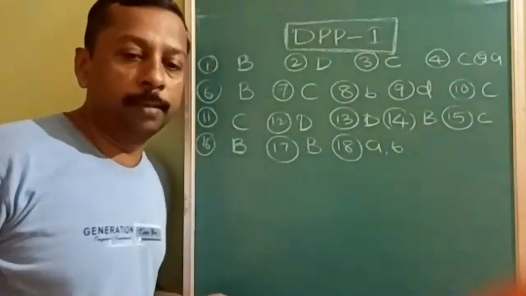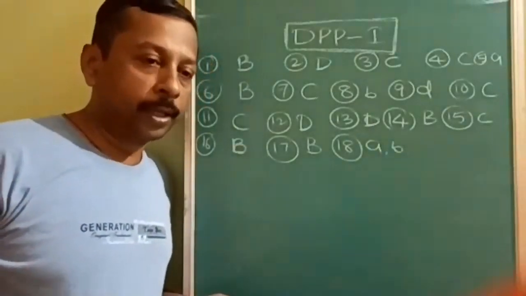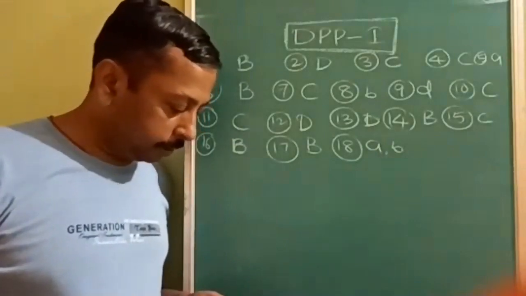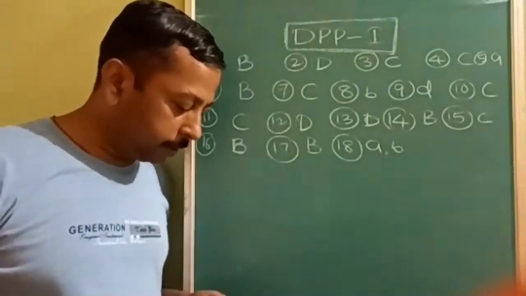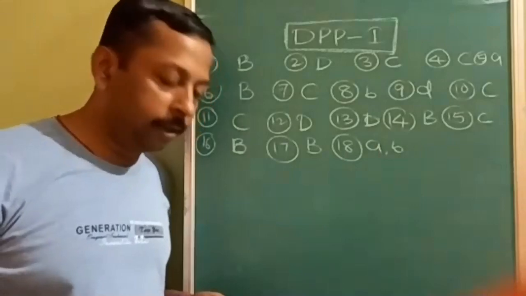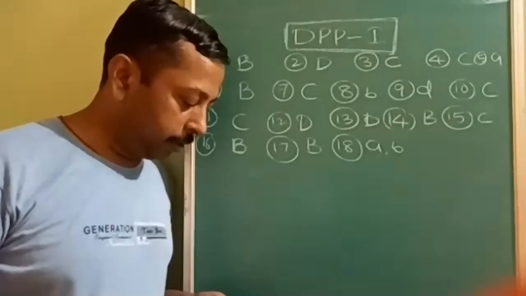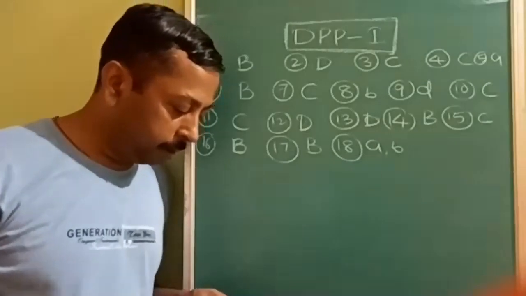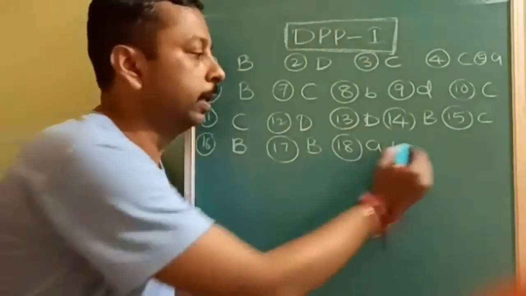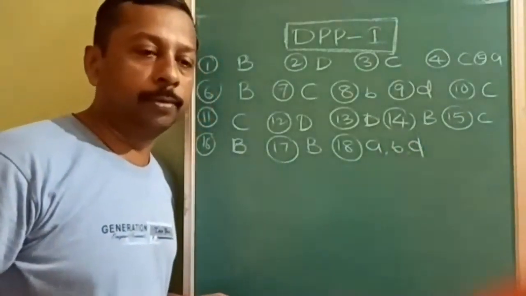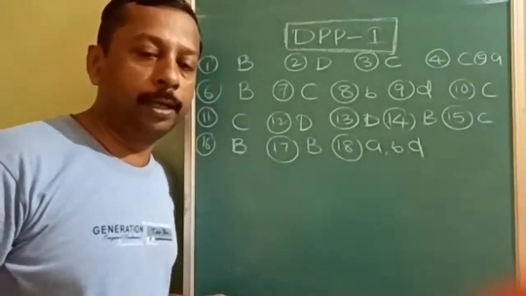Brownian movement is a mechanical property and Tyndall effect is an optical property. In option C, it is given that when liquid is dispersed in a solid, it is called a gel. Liquid in liquid is called an emulsion, so it is not correct. Option D, gold number measures the protective power, correct. So A, B, D are the correct options for the 18th question.